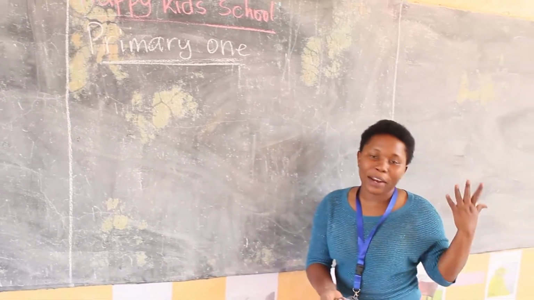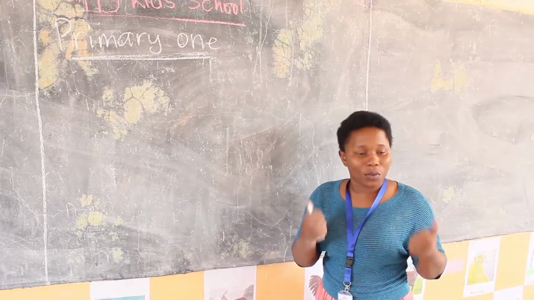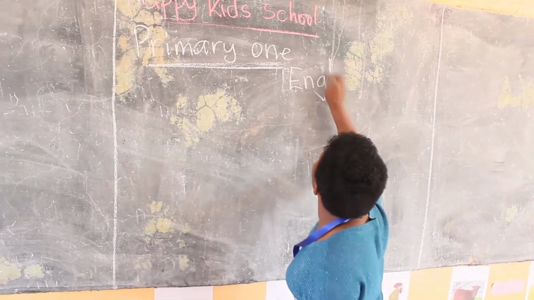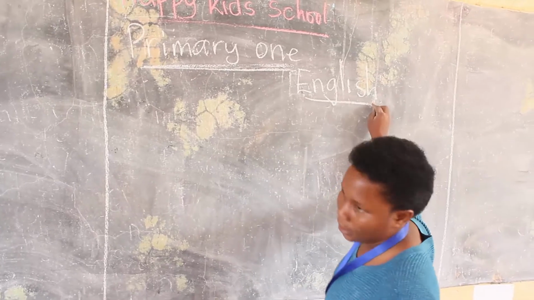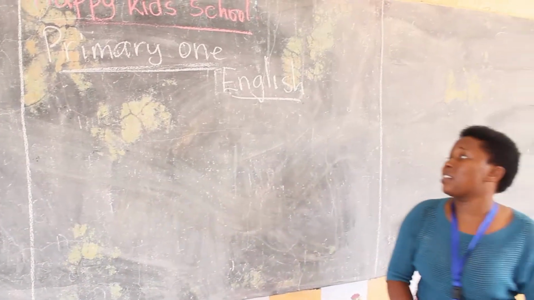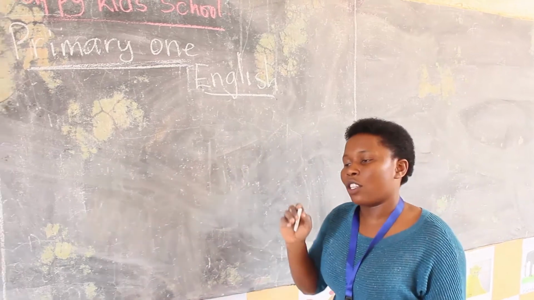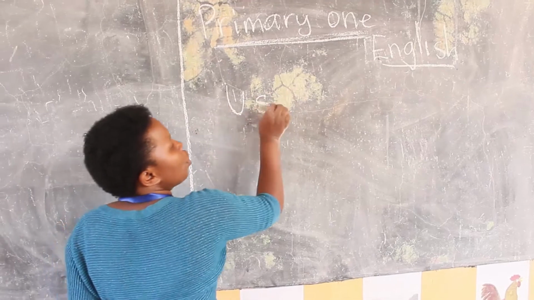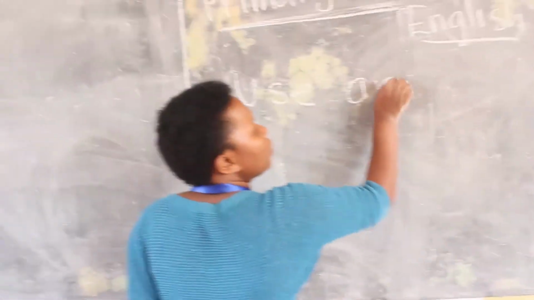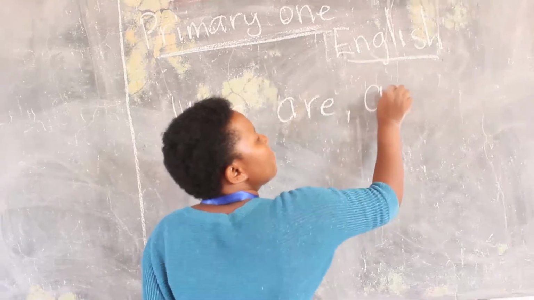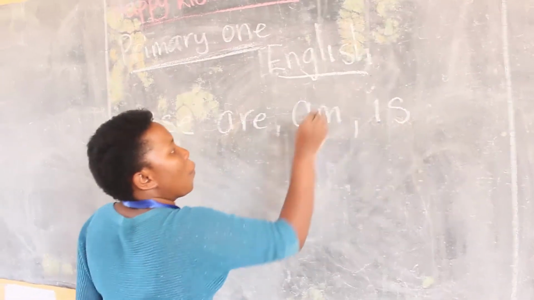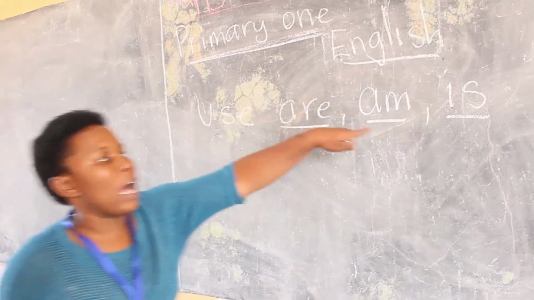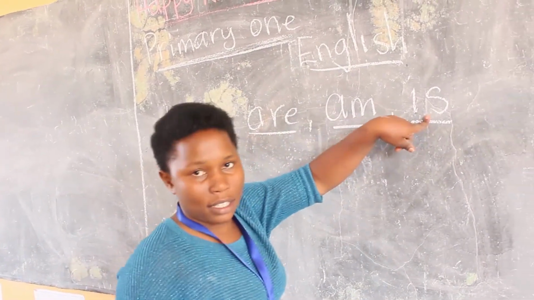Hello friends, welcome back. I think you are doing well. Good, okay? We are going to study English again. Last time we studied many things, but today we are going to study something which is good, okay? We are going to study how to use am, and is. We are going to study how we use these things. How do we use am, and how do we use is, isn't it?